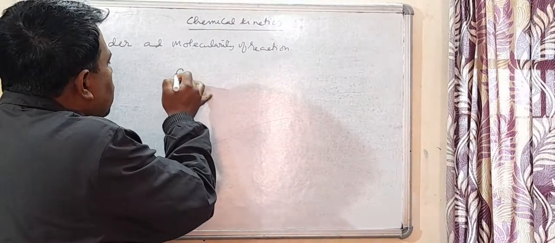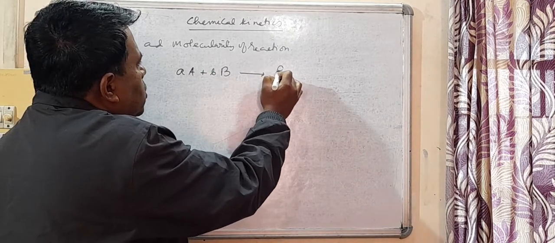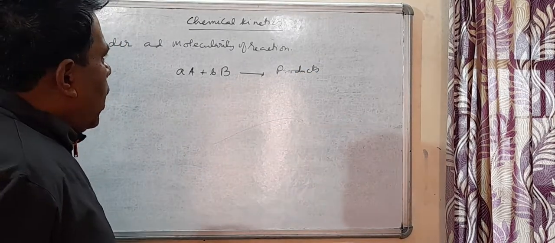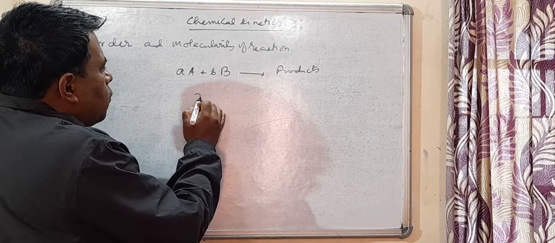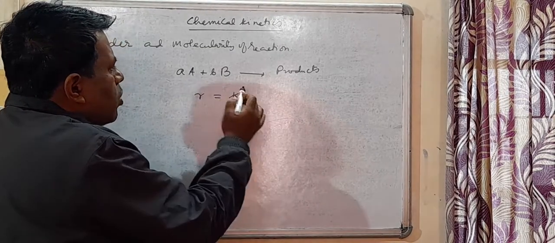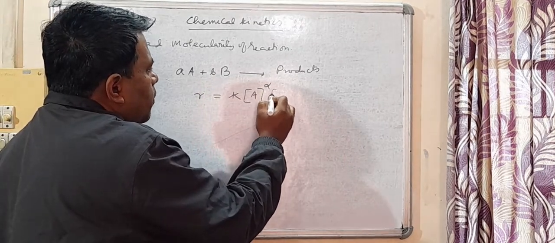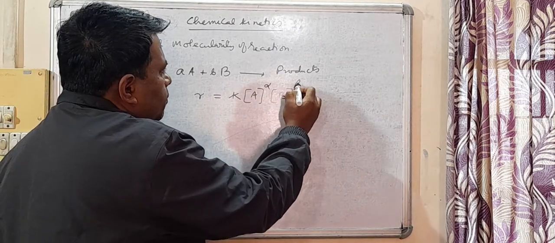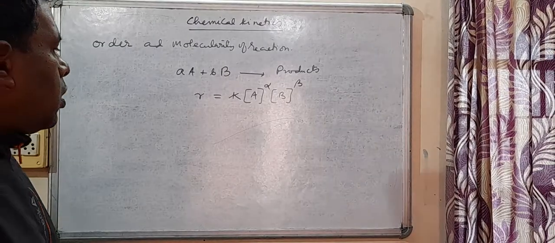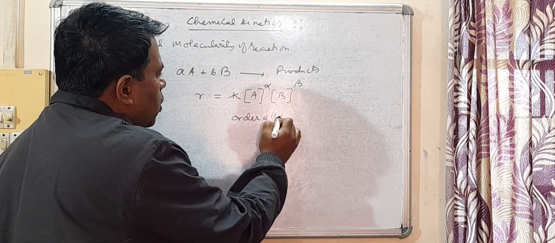Suppose we have a reaction A plus B arrow products. Suppose this is a reaction, and after doing an experiment we come to know the rate law expression. Suppose it is [A] to the power alpha, [B] to the power beta. This is the rate law expression we get after carrying out the experiment. Then we say that the order of the reaction,